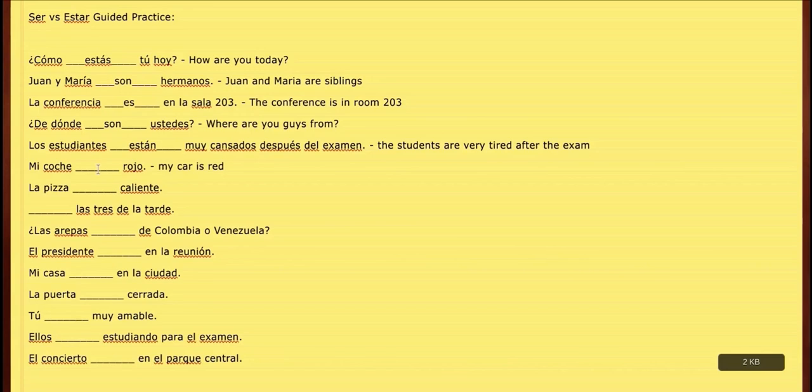Because of that, we're going to say es rojo, referring to ser, right? My car is red. Ser in the it form. It's a permanent description in this case. Going to be using ser.